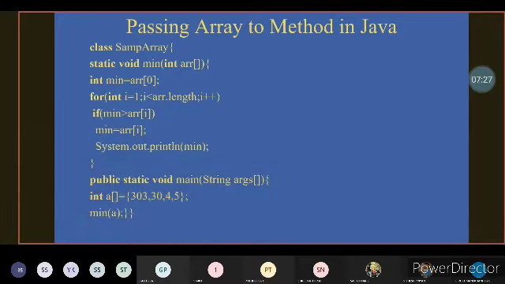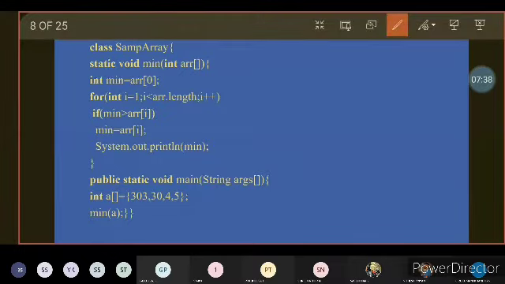Let us now discuss how to pass an array to a method in Java. Let us have an example. Class samp array. Within that class, we have a method called min method, which is of type static void, and int arr[]. There is no need to mention the size here. So arr[] will receive the array input.